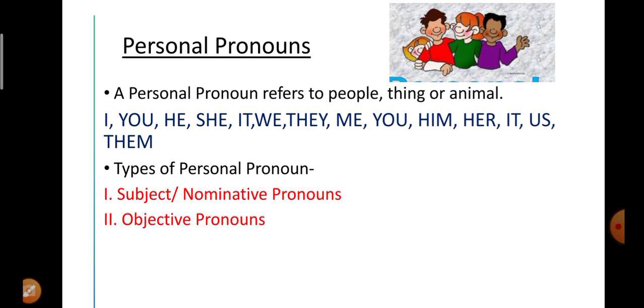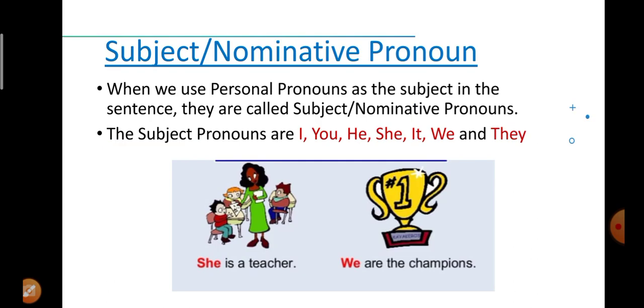There are two types of personal pronouns. The first one is subject or nominative pronouns, whereas the next one is objective pronouns. Coming to the first type, that is subject or nominative pronouns. Let us see what it is. When we use personal pronouns as the subject in the sentence, they are called subject or nominative pronouns. For example, what is a subject first? Let us see. The subject is the person or thing doing something. Okay? The first thing that we have to know is what a subject is.